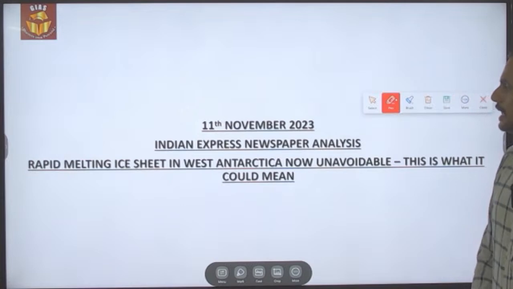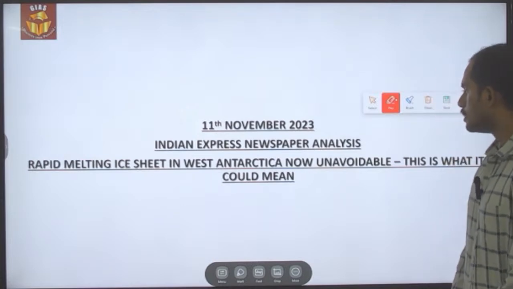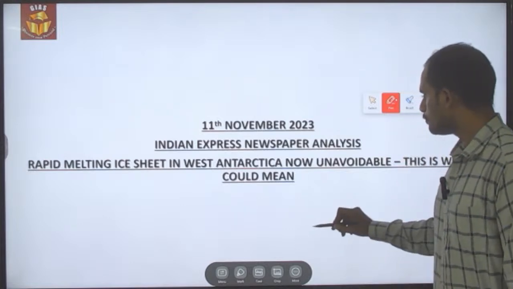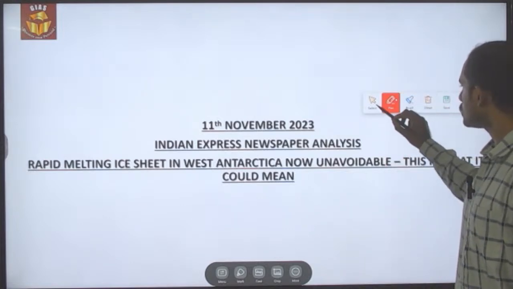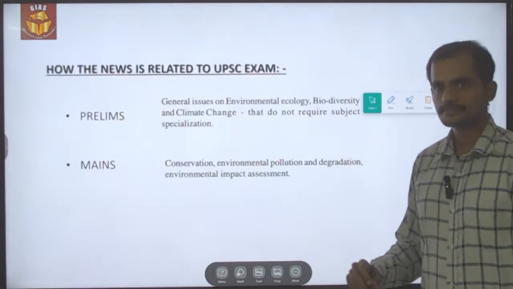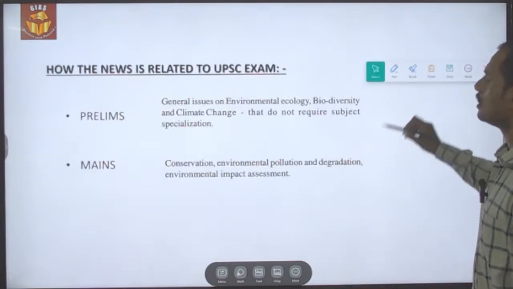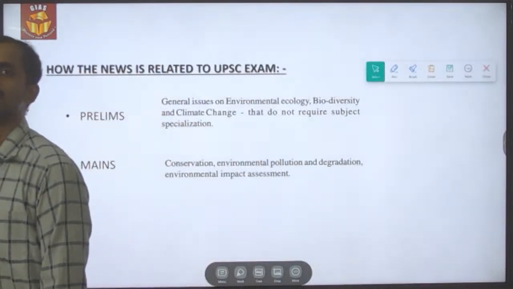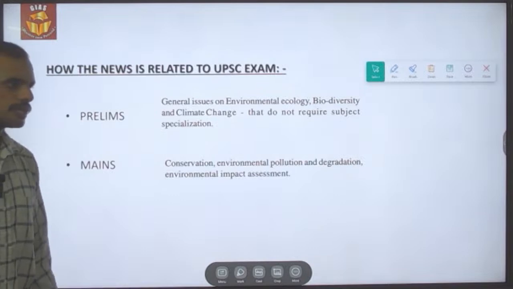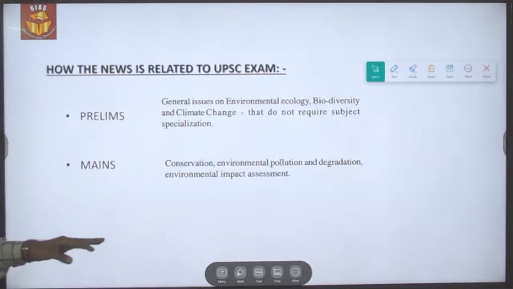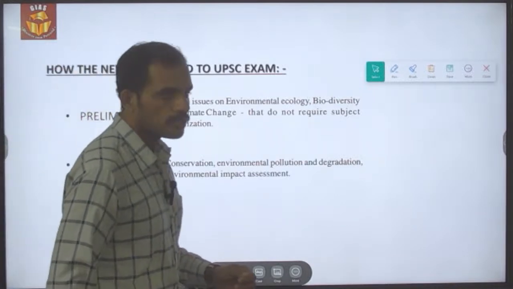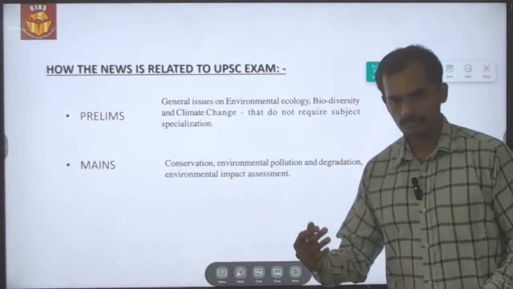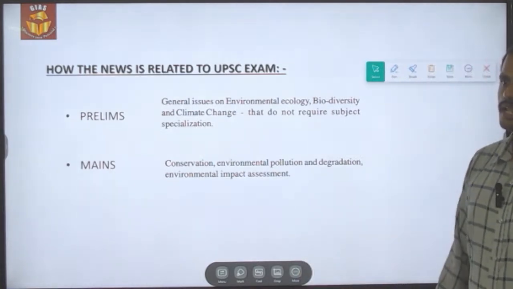Rapid melting of the ice sheet in western Antarctica now unavoidable. This is what it could mean. According to the publication made by the journal Nature, what it has said is that the melting of the ice sheet in western Antarctica is not avoidable. So if the process continues, it is going to increase the mean sea level. This is what the research paper brought by the journal Nature is about.